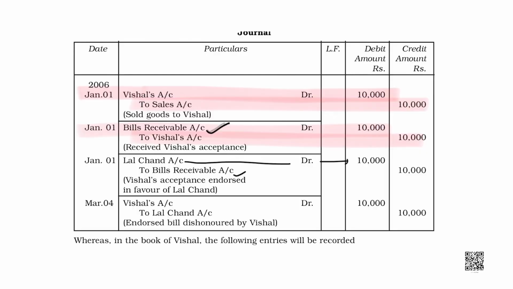But the bill is endorsed to Lal Chand. So, Lal Chand account would be debited and bill would be credited. Bill was received, it was debited. But now you have endorsed this bill to Lal Chand. So, bill receivable account would be credited and Lal Chand would be debited.